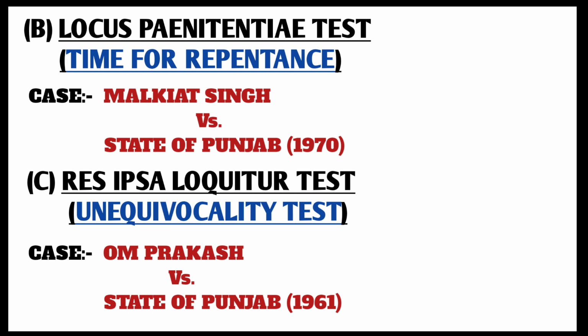It can be clearly seen in the case of Malkit Singh vs. State of Punjab in the year 1970. In this case, a truck carrying paddy from Punjab was stopped by a sub-inspector and was taken into custody around 18 miles from the Delhi border. He was accused of violating the Punjab paddy order. The driver himself admitted that he was transporting the paddy to Delhi.